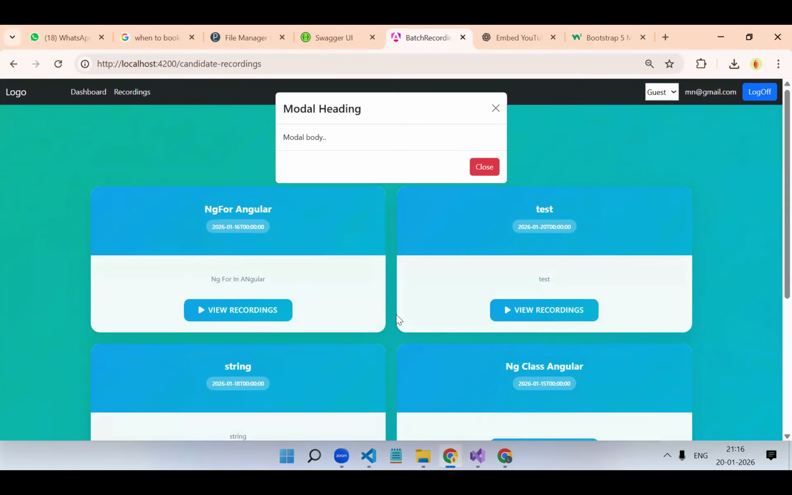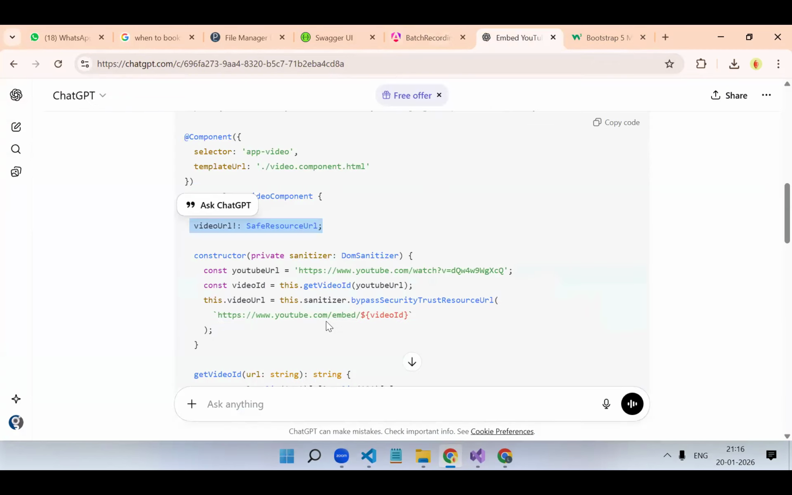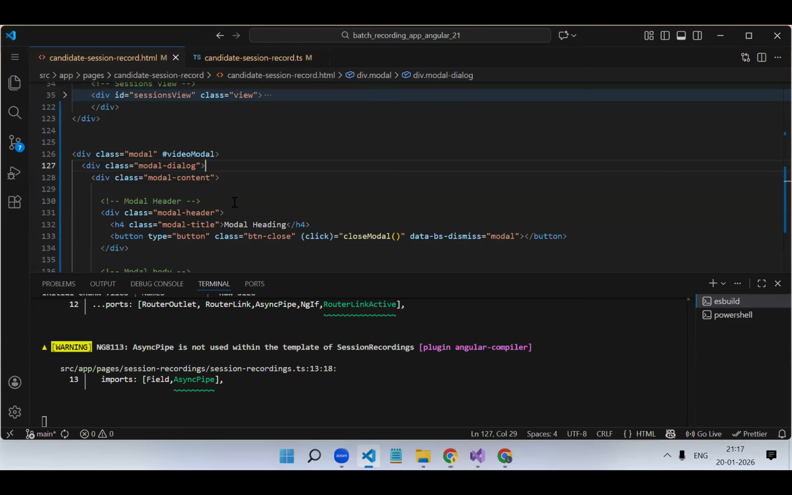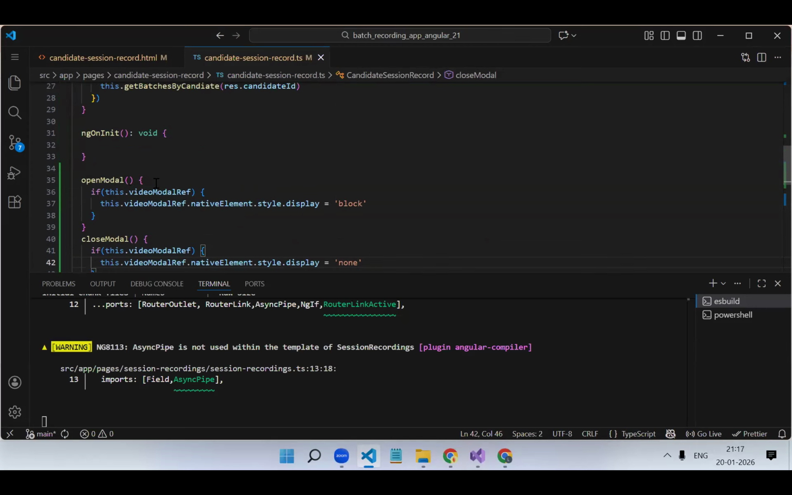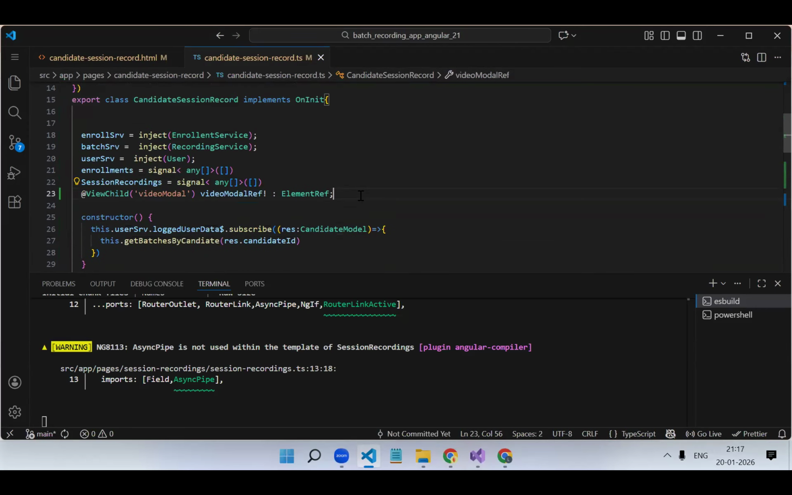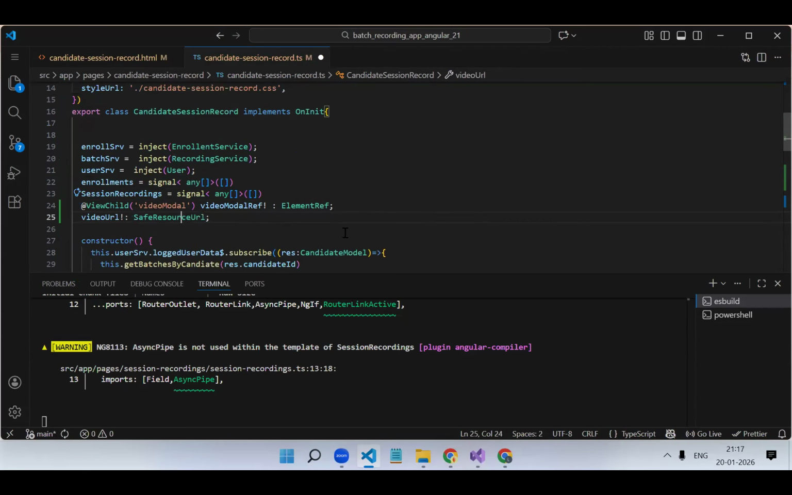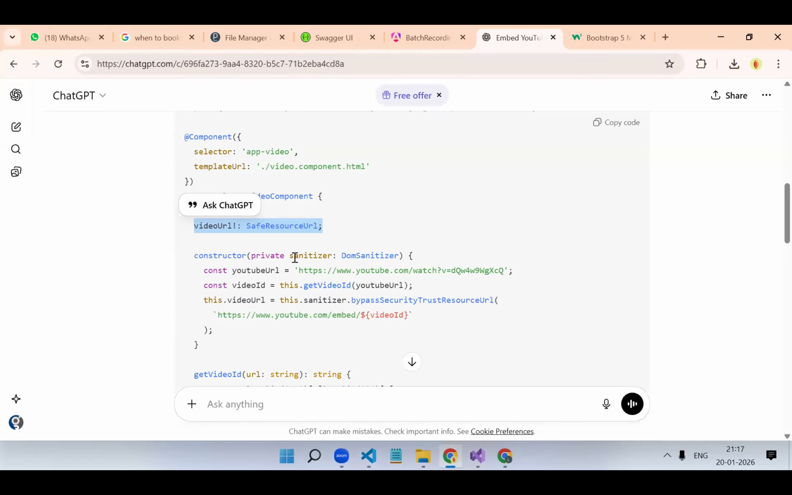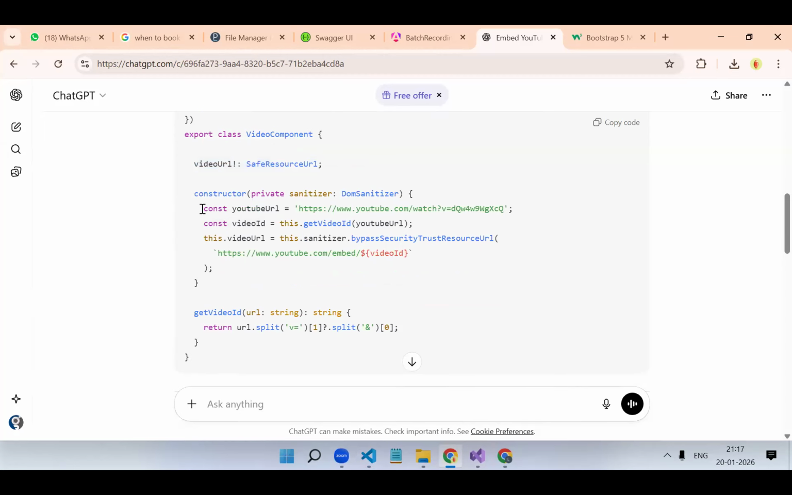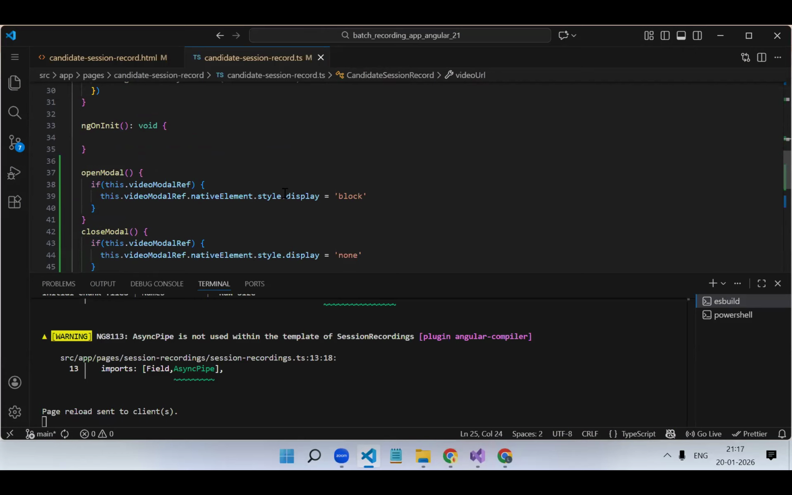So if I click on it, you get the modal pop-up. Now in the modal body, we have to show our video player. So for that, this is the code. First, we need this. We will copy as it is. So first the variable where we are going to store our URL, safe sanitized URL. Then we need this code. This code we will put into our openModal function over here.